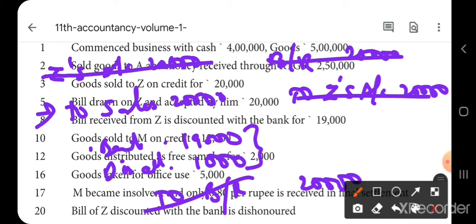Like when you make a sale in cash, what will be the entry? Cash to sales. In the same way here also, when all the credit transactions are over, it becomes a cash transaction: bank account debtor to sales account. But you have a discount allowed of 1,000 rupees here.